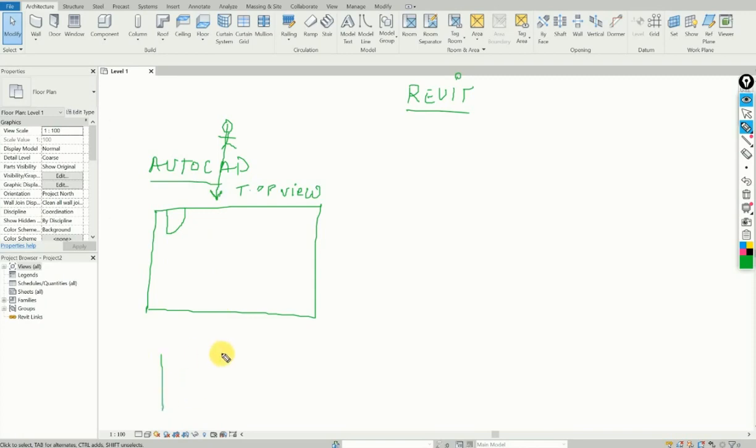It's called an elevation, isn't it? I'll be looking at something like this. So can I say this is the north view? From here, this is the north elevation. Any comments?